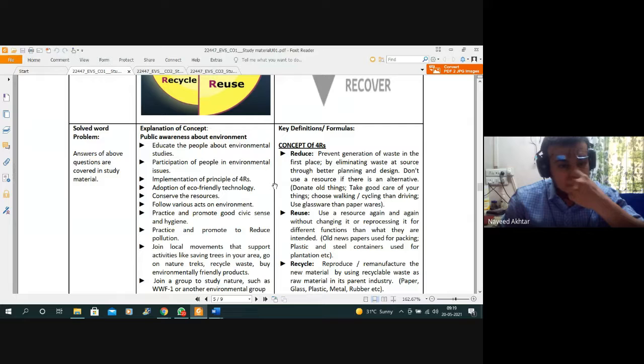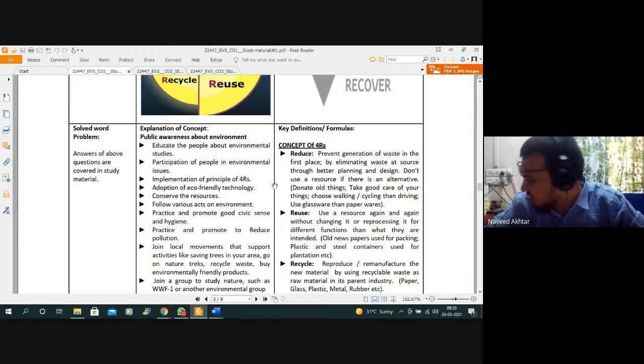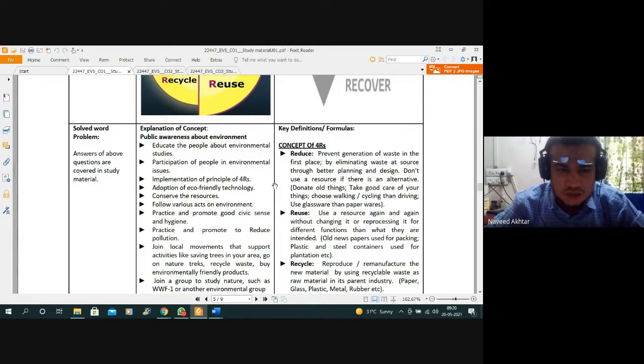Okay, so this awareness is to educate the people about the environment, through studies and participation of people in environmental issues, so that they will learn that due to the pollution or due to the wastes we are throwing on our lands, and the harmful gases, mostly carbon dioxide, that we are releasing into the atmosphere, they are harmful for our living organisms and human beings.